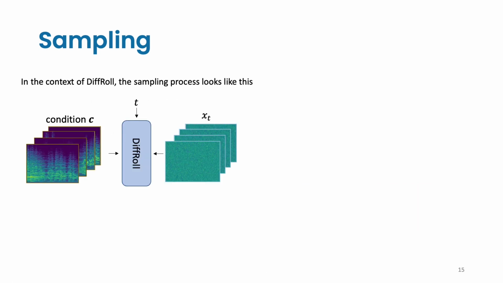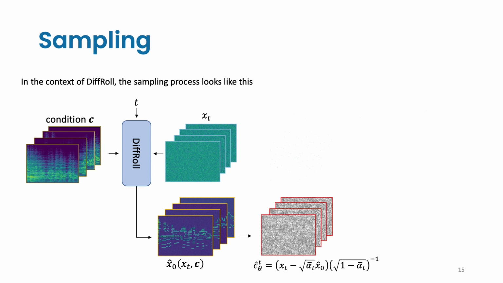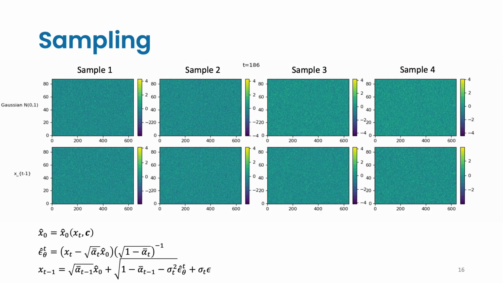In the context of DiffRoll, the sampling scheme is like this. We use the model output as x0 hat. Then we use it to obtain epsilon t, and epsilon t is used to estimate xt-1. After that, xt-1 is used as the new model input, and we continue the same process to obtain xt-2 until x0 is arrived. This animation demonstrates the sampling process.